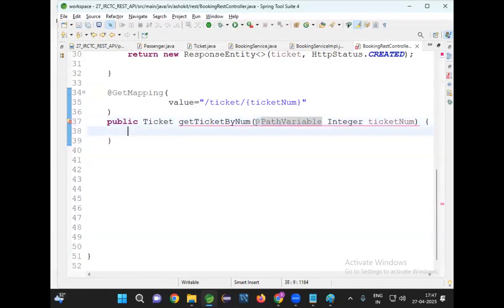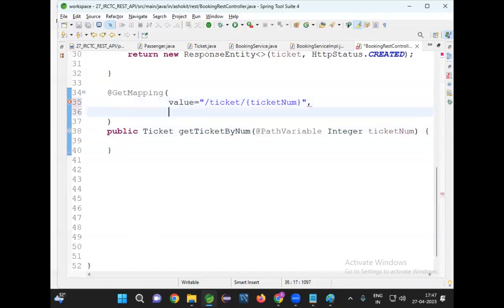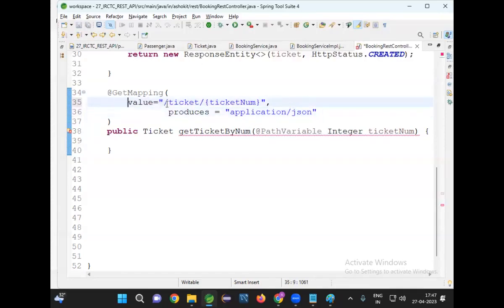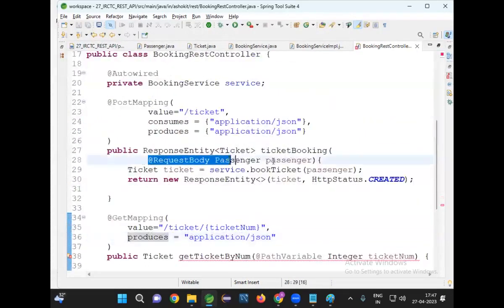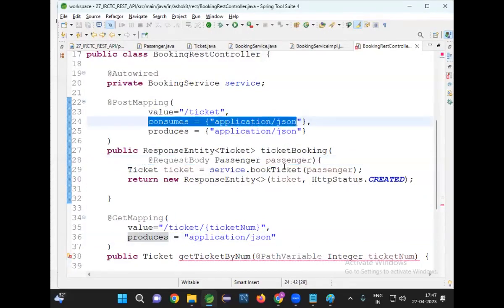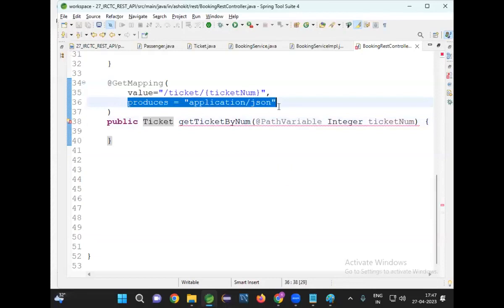What is the purpose of PathVariable? It is used to read the data from the URL. It is used to read path parameter. Okay. This method is returning an object. When you are returning an object, what can I specify? Produces. What is that? Application/JSON. Why is consumes not available? No body. So whenever a method is taking data from the body, then only consumes. When a method is returning an object, then only produces.